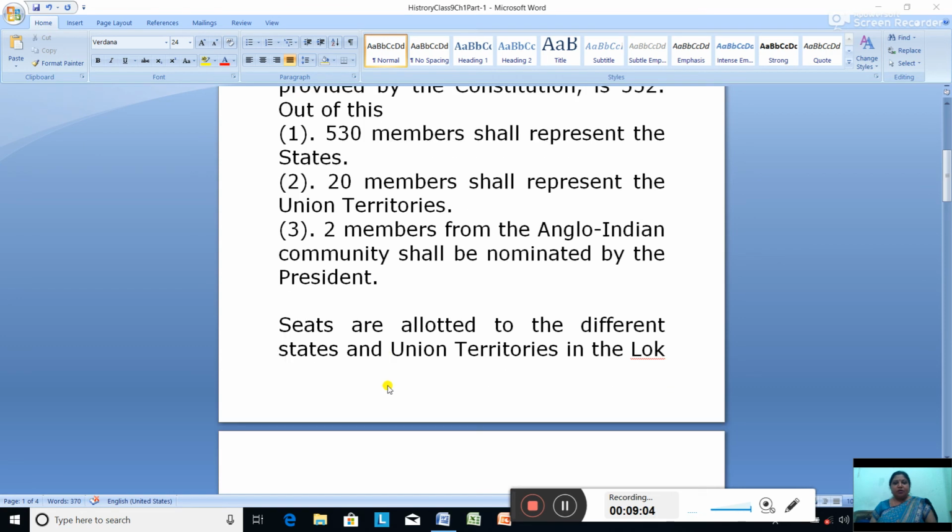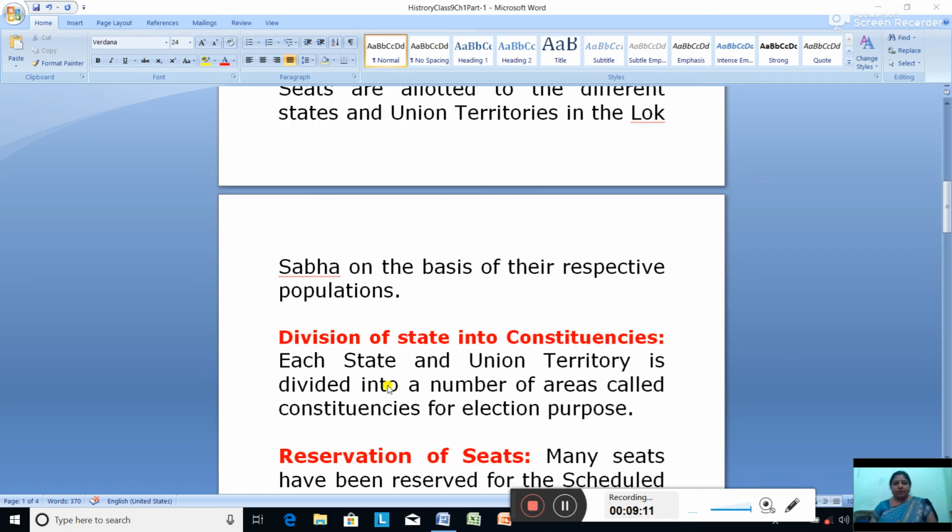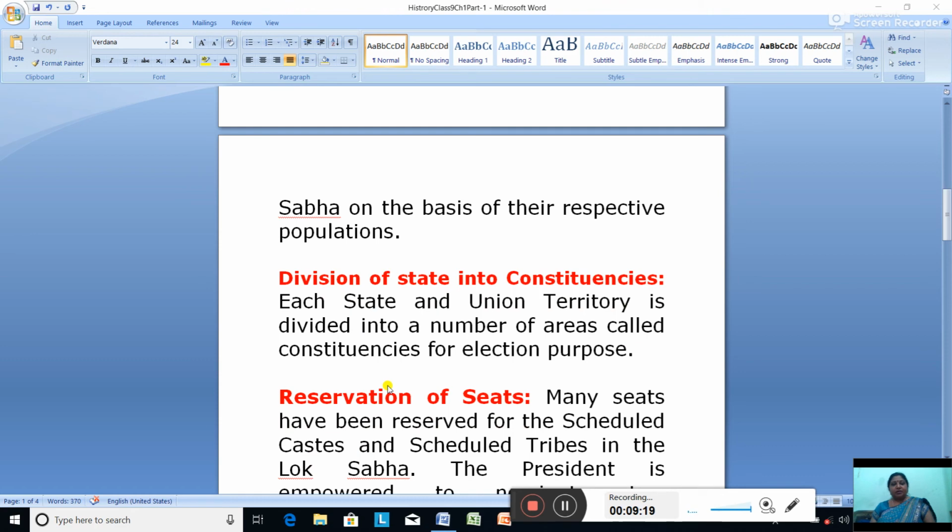Seats are allotted to the different states and the union territories in the Lok Sabha on the basis of their population. Then each state and union territory is divided into a number of areas which are called constituencies for election.